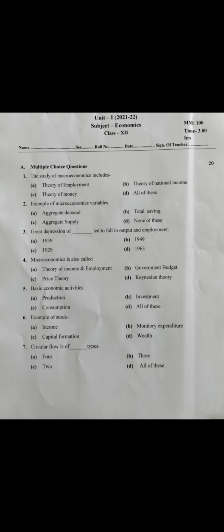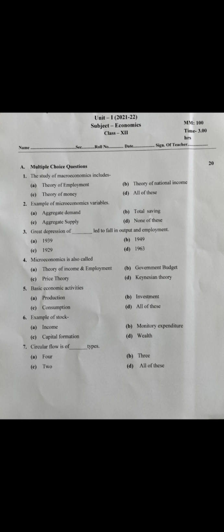The next question is given: Great Depression led to a fall in output and employment. You have to give the right answer. The fourth question is given in front of you: macroeconomics is also called... 4 options are given in front of you: theory of income and employment, government budget, price theory and Keynesian theory. With the help of that you have to give the correct answer.